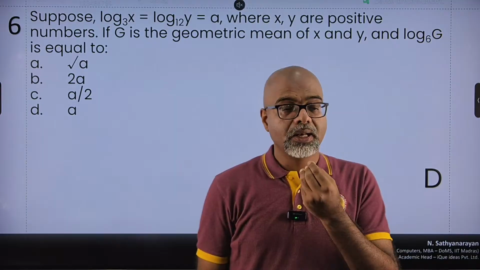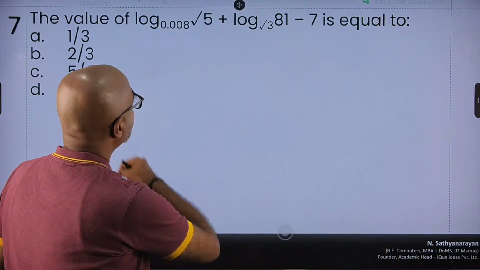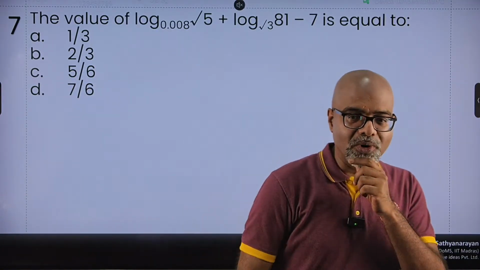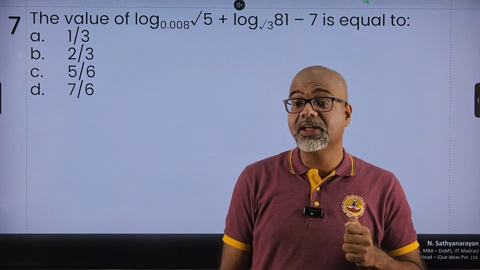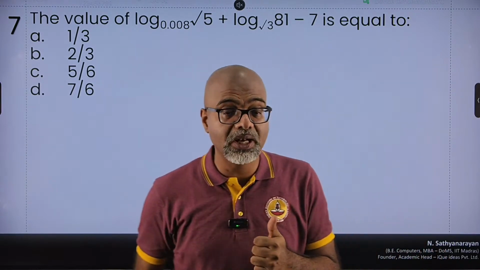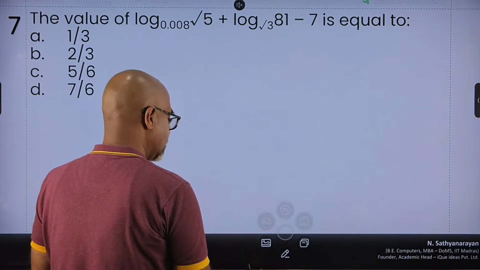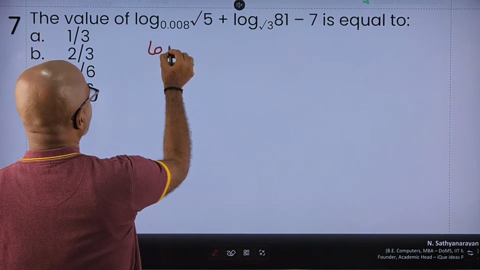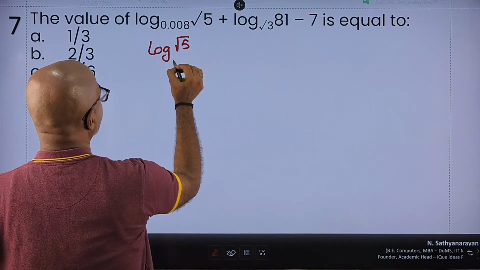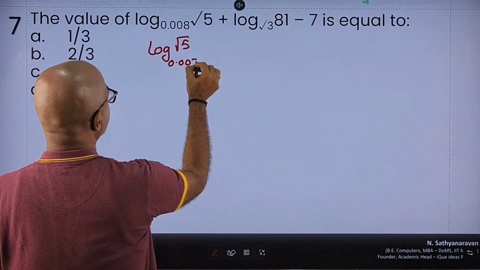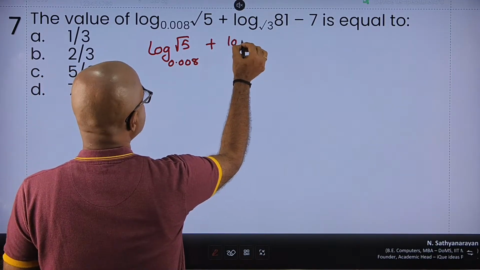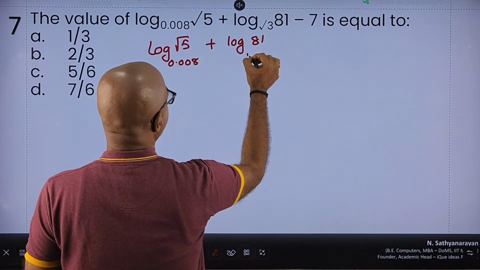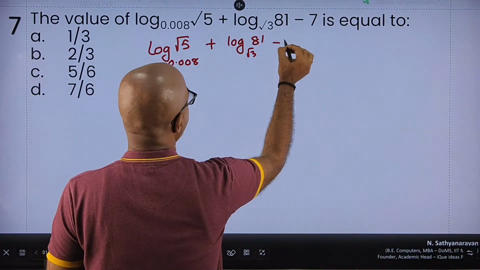Okay. Let's move ahead. Oh, yet another log question. So let us see whether this is also easily solvable using just the basic funda that we had seen. So it says log of root of 5 to the base 0.008 plus log of 81 to the base root 3 minus 7.